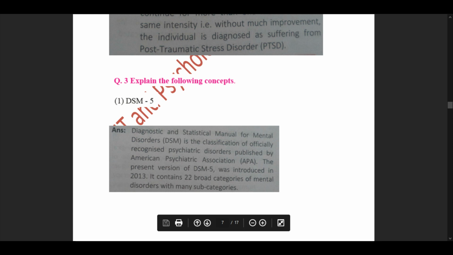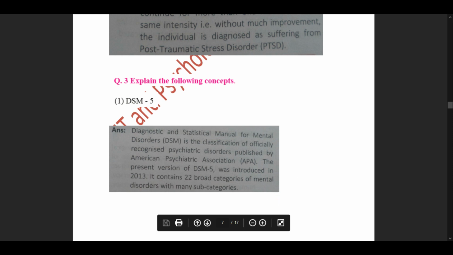Association, that is APA. The present version, DSM-5, was introduced in 2013. It contains 22 broad categories of mental disorders with many subcategories. So now we understood what DSM-5 actually is, which association released it, its release year, and how many categories and subcategories it contains to give knowledge about various disorders, provided to us by the APA, the American Psychiatric Association.